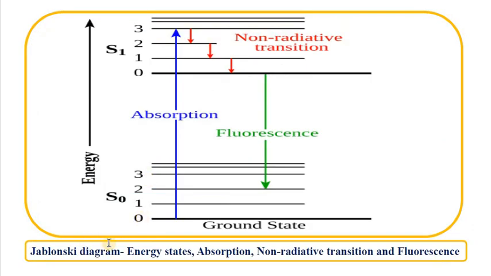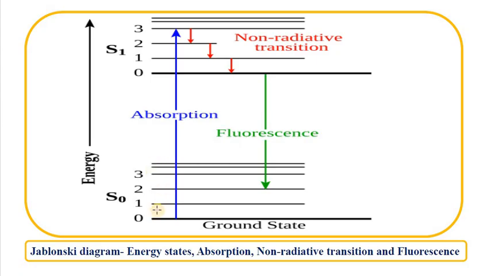Here we can see the Jablonski diagram which shows the energy states, absorption, non-radiative transitions and fluorescence. In this diagram we can see a thick line which is an electronic state. In the ground state there are so many vibrational states.